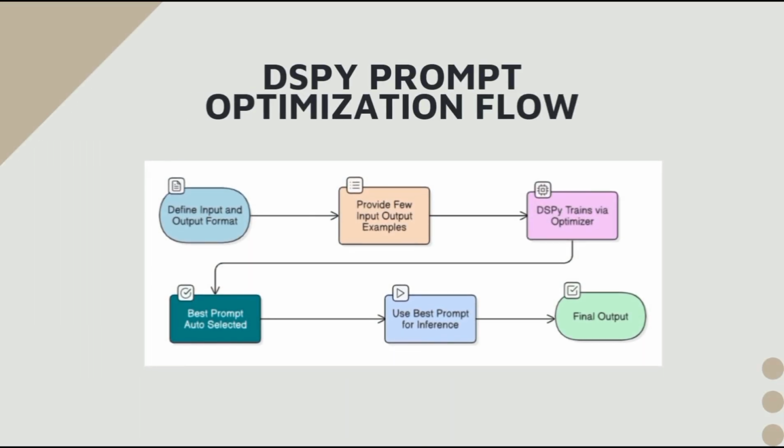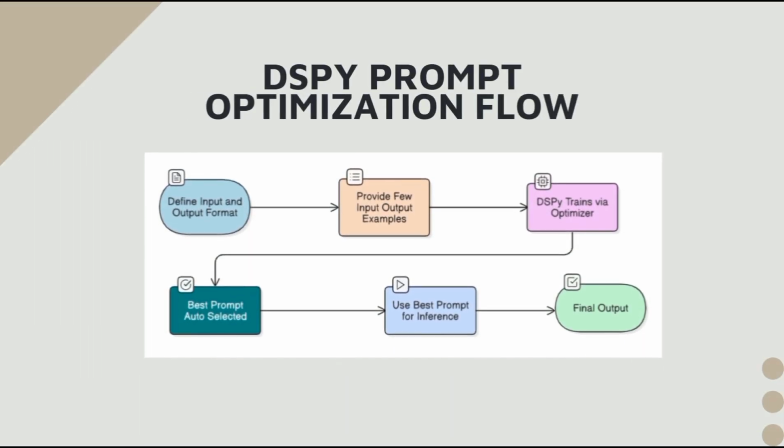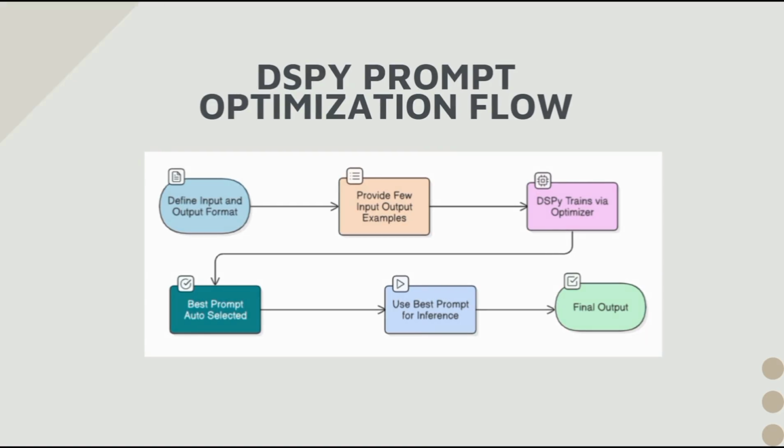This flow shows how DSPy handles prompt optimization. First, I define the input and output schema. Then, I provide a few example input-output pairs. DSPy uses these to train a prompt that maximizes performance. Once trained, this optimized prompt can be reused reliably across similar tasks.